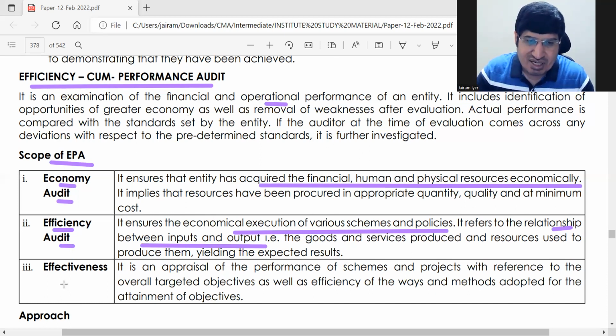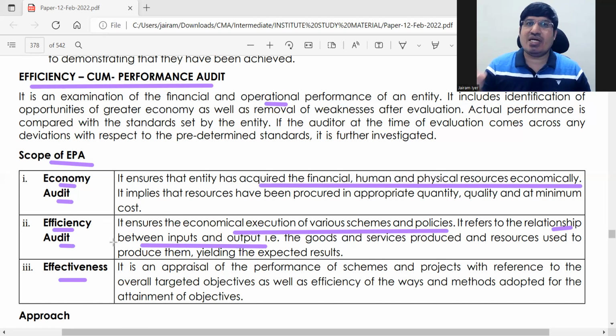The third is effectiveness. Efficiency is, as I said, if the cost is 100, you could have done it at 98. That comes under efficiency. Effectiveness is whether you have completed the job properly or not. Is the customer satisfied or not? That will be effectiveness.